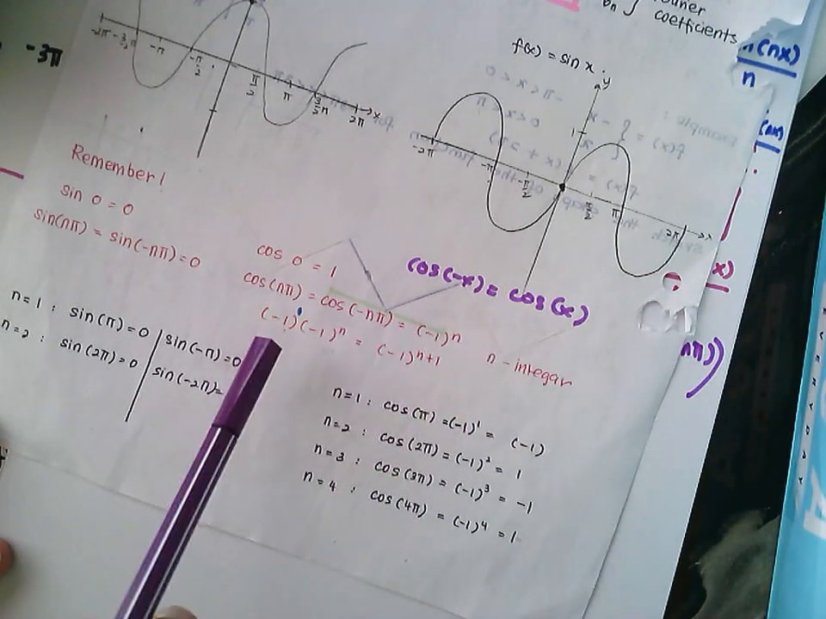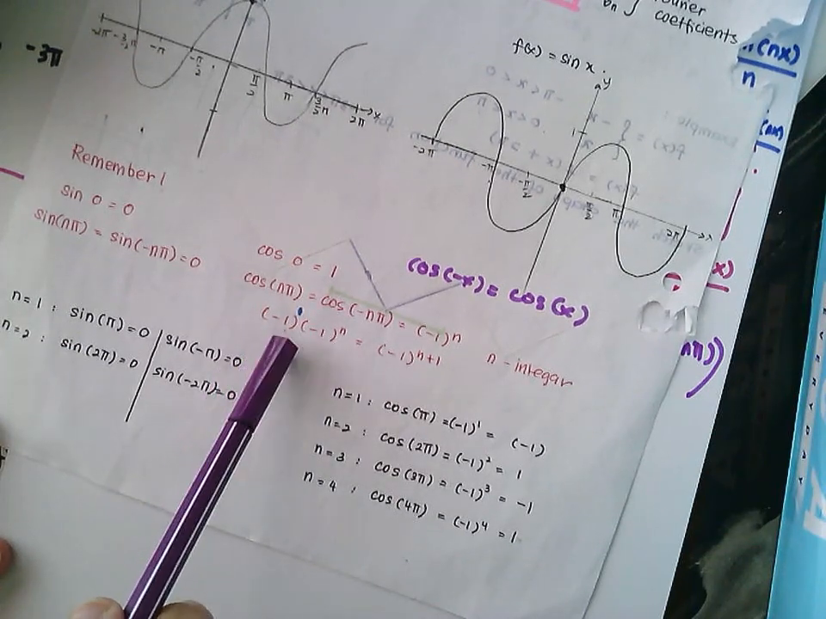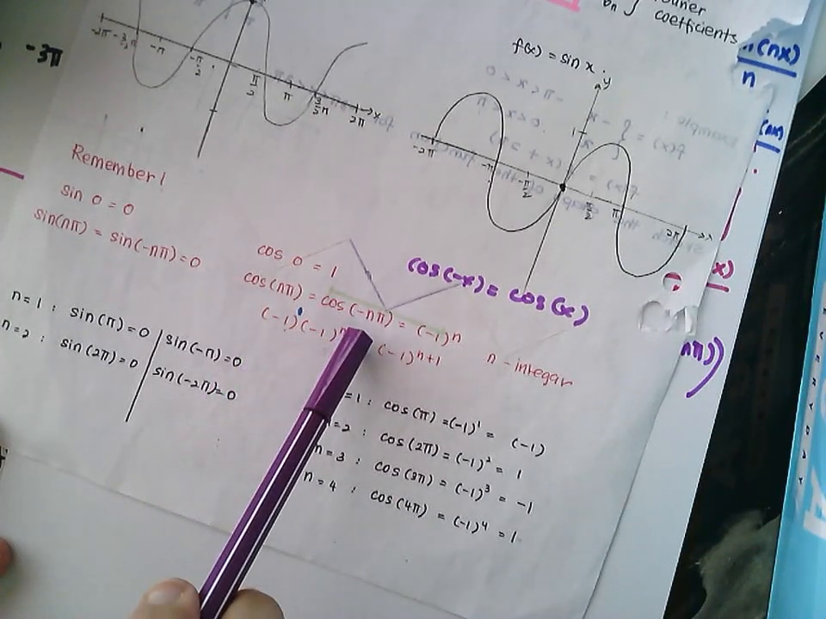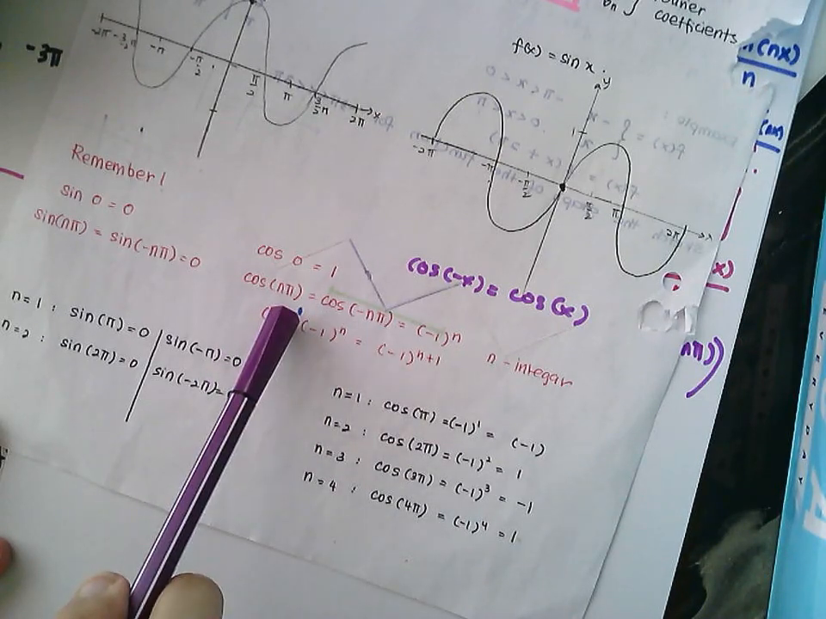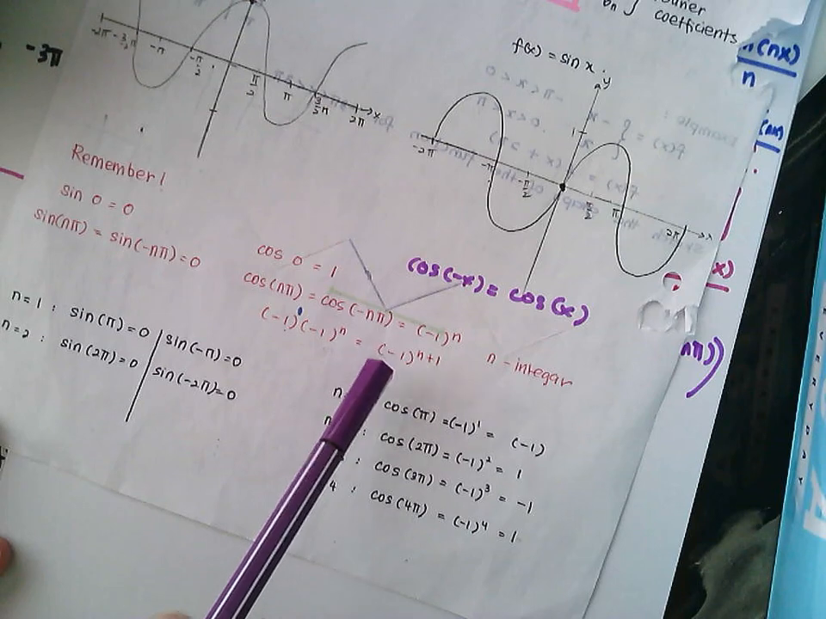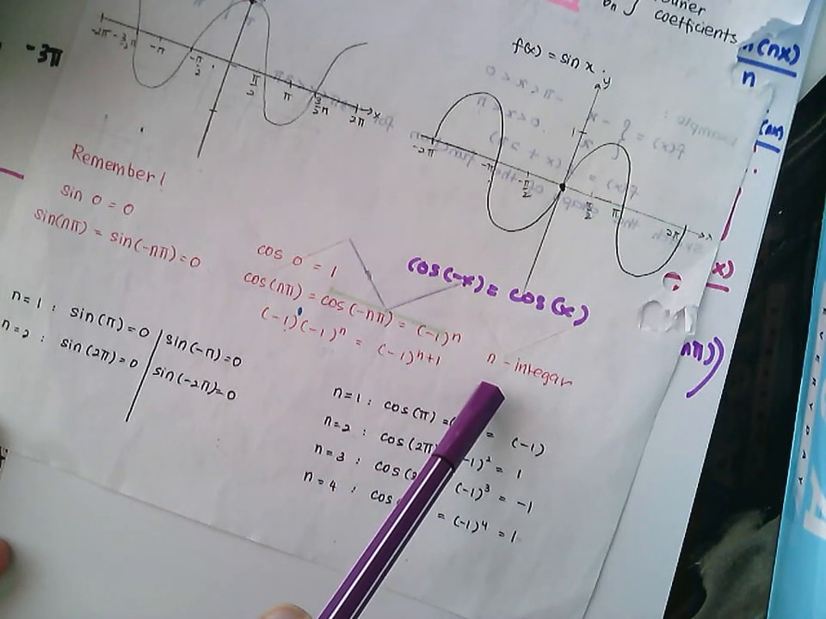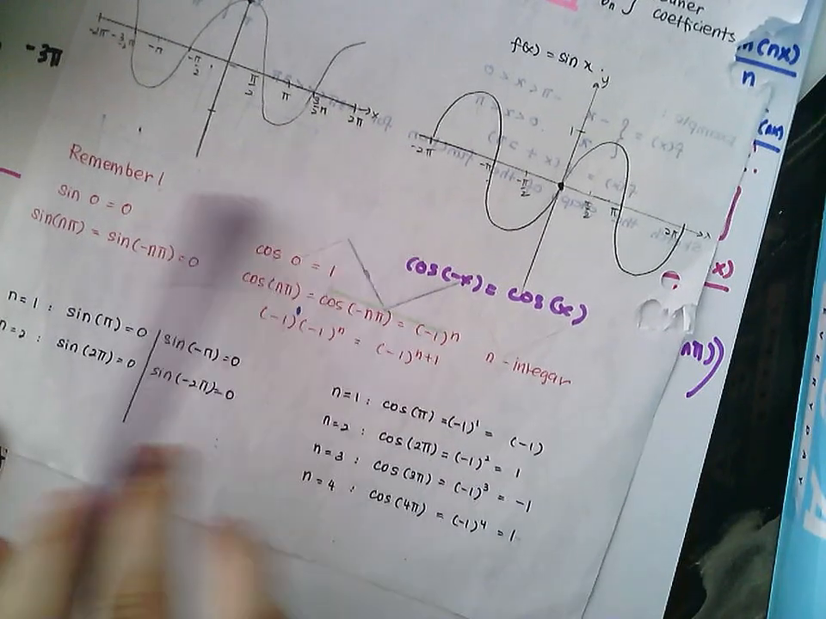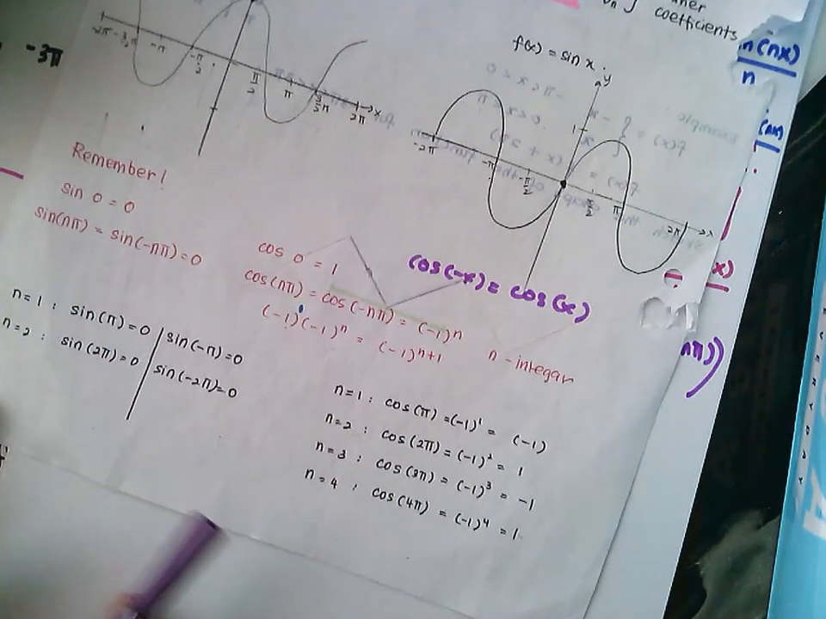Okay, this one is a rule of indices. Negative 1 multiplied by negative 1 to the power of n. So you have the same base, so you need to add the powers. That's why you have negative 1 and plus 1. Do you really need to simplify by using this one? Yes, you have to. If not, you don't get the final answer.